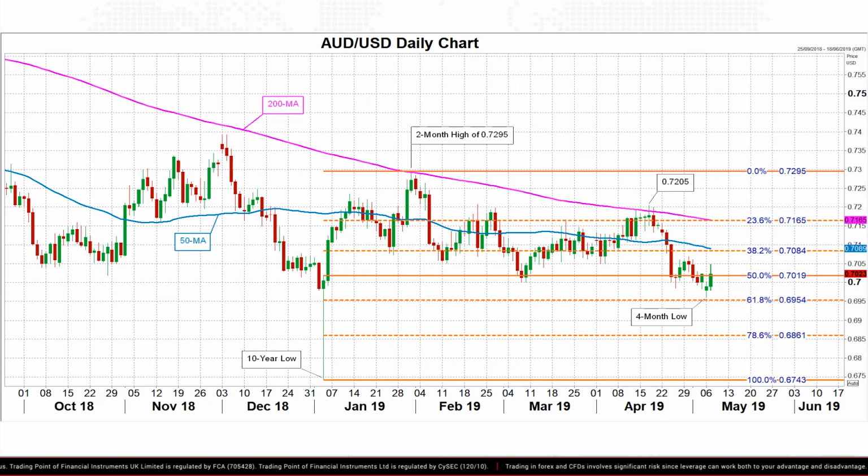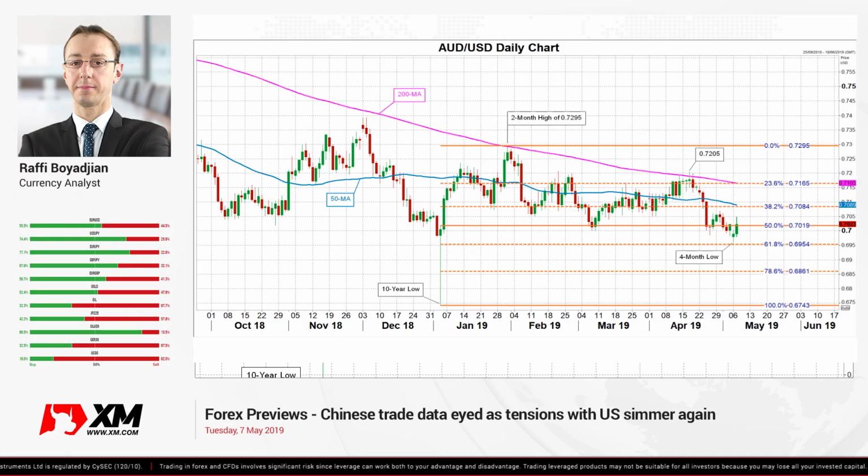And looking at the possible reaction in forex markets, in particular the Australian dollar against the US dollar. Good progress in the talks and positive numbers could send the Aussie dollar pair up to the 38.2% Fibonacci at 0.7084 near the 50-day moving average. On the downside, though, if we do see negative developments and disappointing numbers, the support which acted as support earlier this week at the 61.8% Fibonacci at 0.6954 could easily be broken.